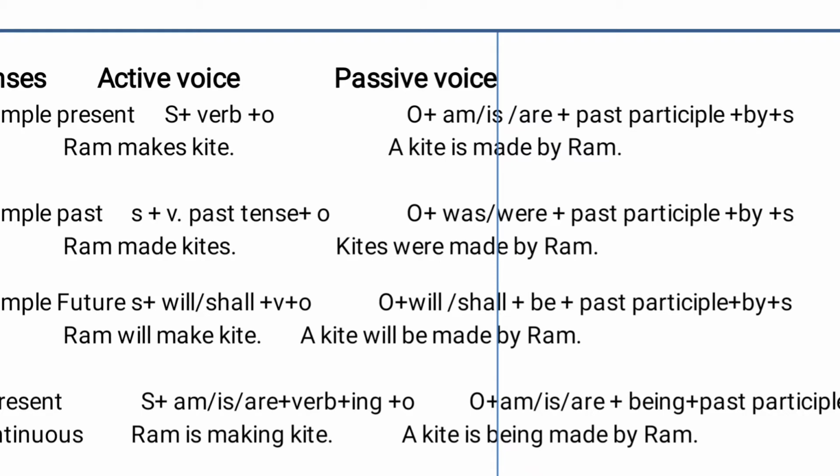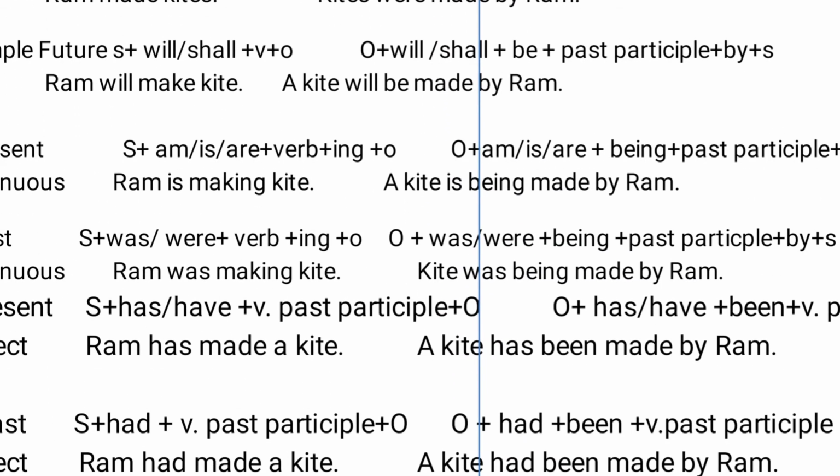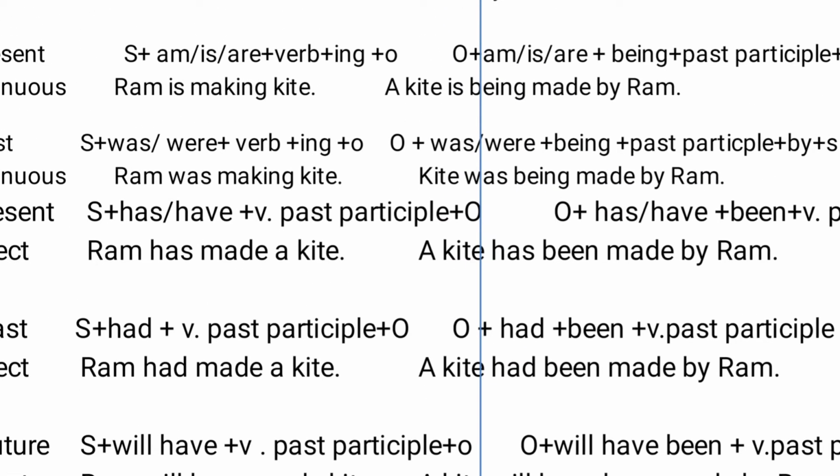I have already told you that in any tense, whenever you are converting an active sentence into passive, you have to use the past participle of that verb. So here: a kite will be made by Ram. A kite is the object, will be according to the tense change, made is the past participle, by Ram. I hope you understood.